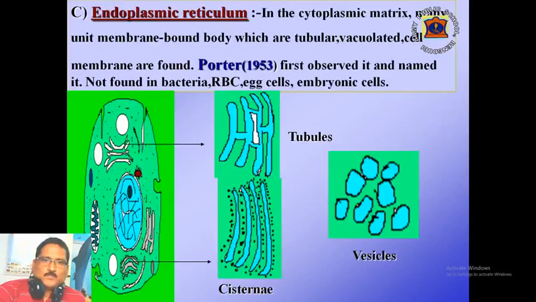In the cytoplasmic matrix, many unit membrane bound bodies are found, which are tubular, vacuolated cell membrane. Porter, in the year 1953, named this endoplasmic reticulum or endoplasmic membrane. In short, it is called ER. Endoplasmic reticulum is not found in bacteria, RBC, egg cells and embryonic cells.